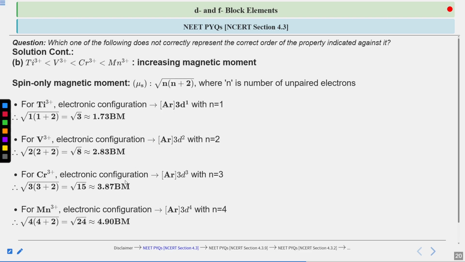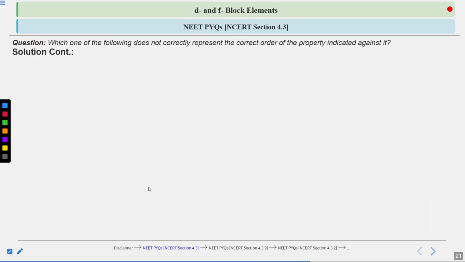So if you observe now, the highest value for magnetic moment is for manganese 3 positive, then chromium 3 positive, then vanadium 3 positive, and then titanium 3 positive. So this order given is the correct order for the increasing magnetic moment, right? Therefore, the given order is the correct order. Now, let's see the C option, which gives the order of increasing melting points: highest for manganese, then chromium, then vanadium, and then titanium.